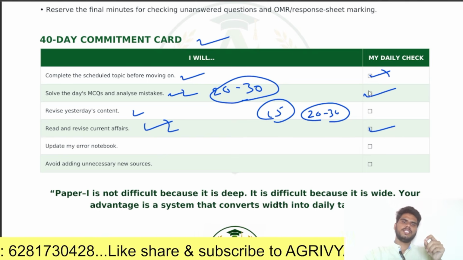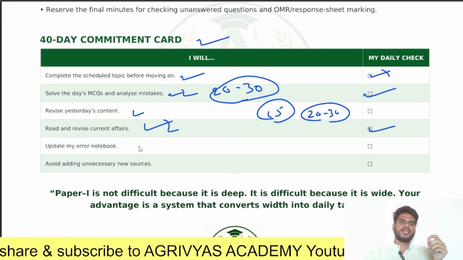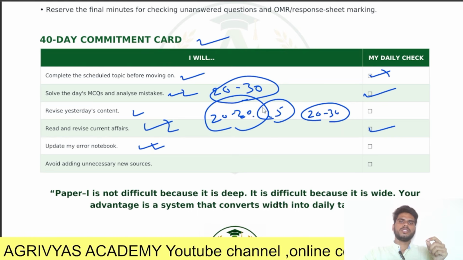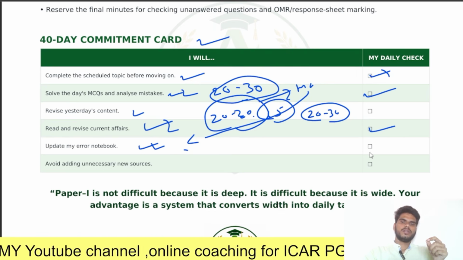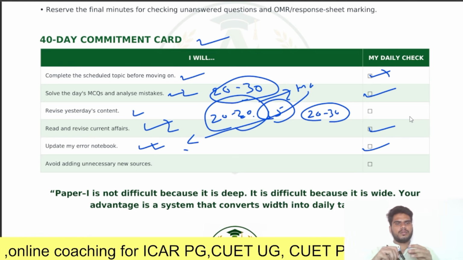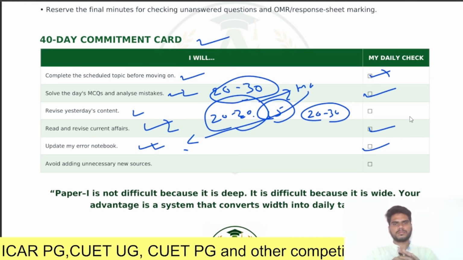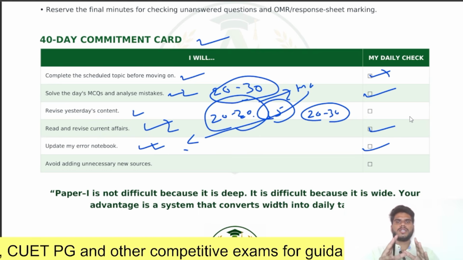This is the daily checkbox, and you should tick whether you have completed it or not. Next, update my error notebook. You are giving 20 to 30 minutes to practicing MCQs. The MCQs which you got wrong, you should enter in the error notebook, so that you will benefit from it. Tick the checkbox. Next, avoid adding unnecessary new resources. Don't go for new resources every day. Please stick to the precise topic resources.